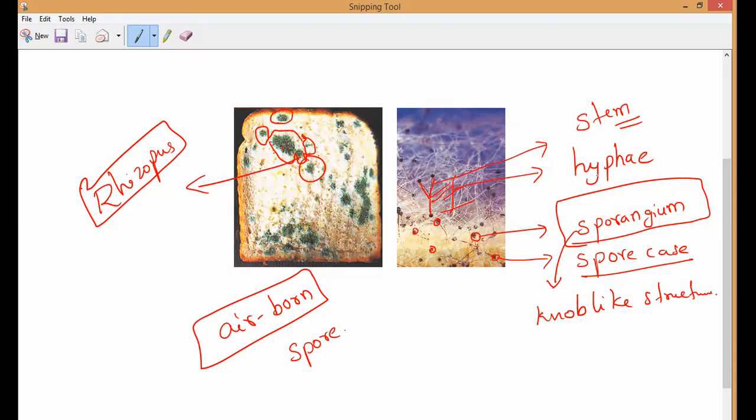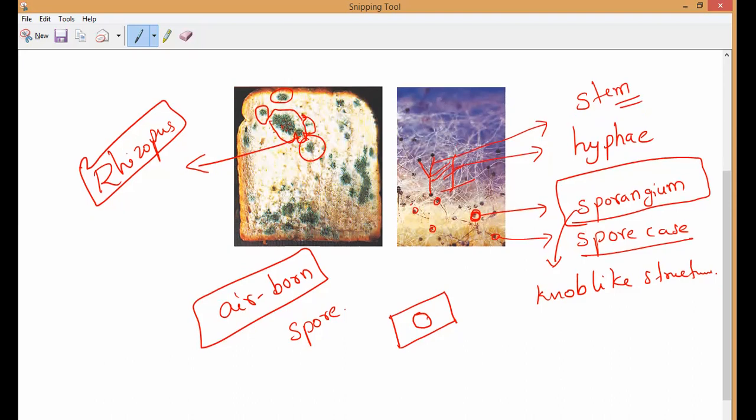So now if you remove one sporangium from the bread mold and keep it on a slide, like you all know microscopic slides, which are rectangular in shape, yes or no? And remove a small piece of this bread mold and keep it on a slide, put a coverslip, and observe the slide through a powerful microscope by adjusting the lenses, we can see the clear structure of the spores, and how the spore case, hyphae and everything is present. That is what you have to remember.